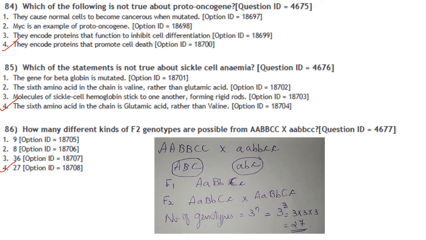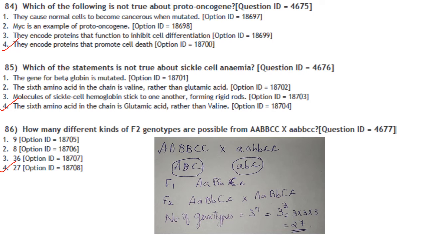Then next one. Which of the following statement is not true about sickle cell anemia? The gene for beta globin is mutated. Yes. The sixth amino acid in the chain is valine rather than glutamic acid. Yes. Molecules of sickle cell hemoglobin stick to one another forming rigid rods. Yes. The sixth amino acid in the chain is, no, it is not glutamic acid, it is valine. So the answer here is option 4. That is the incorrect statement about sickle cell anemia.